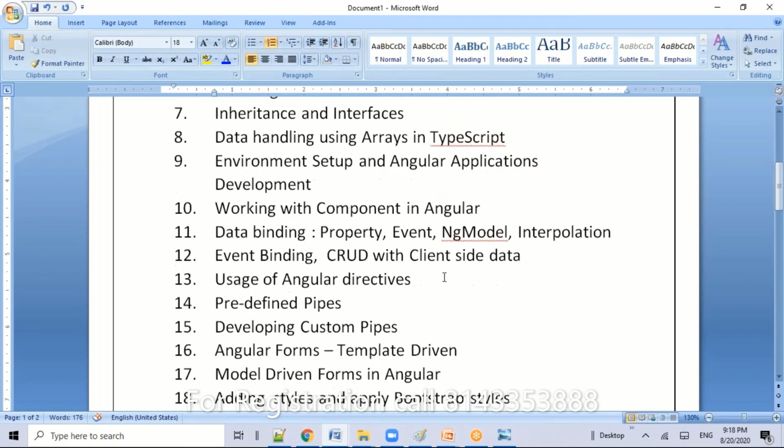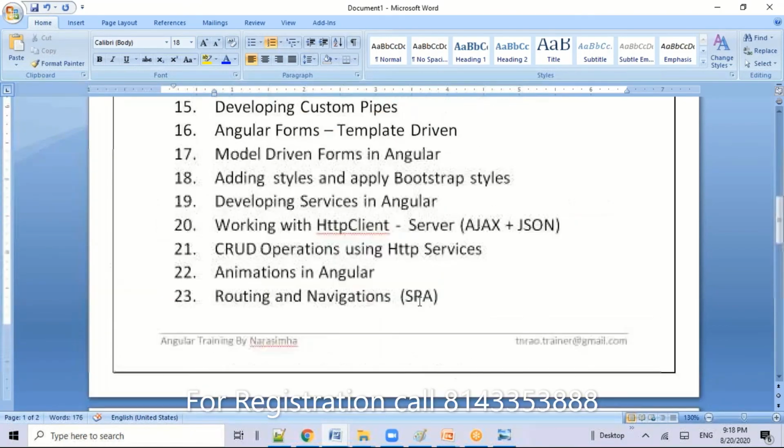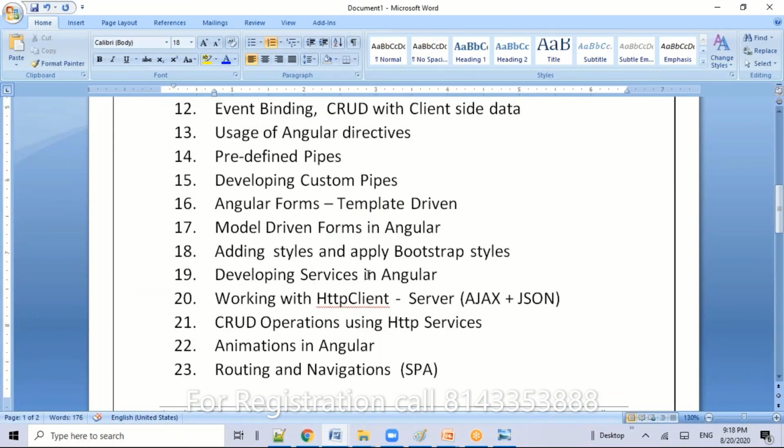Then we discuss all the concepts of Angular: HTTP client and server communication, how to communicate with live servers and local servers, and how you can establish your own API server by yourself and practice it.